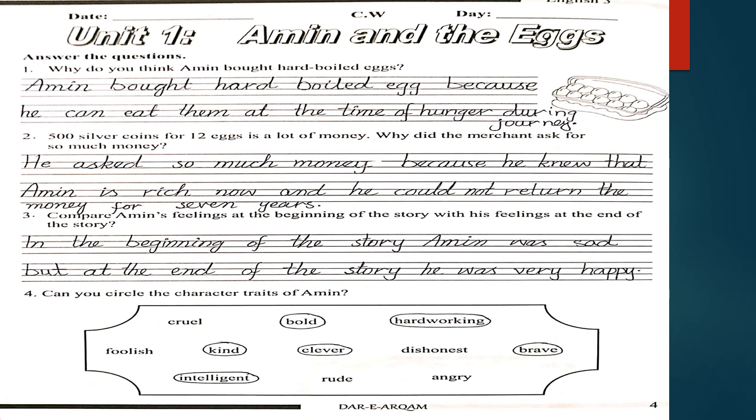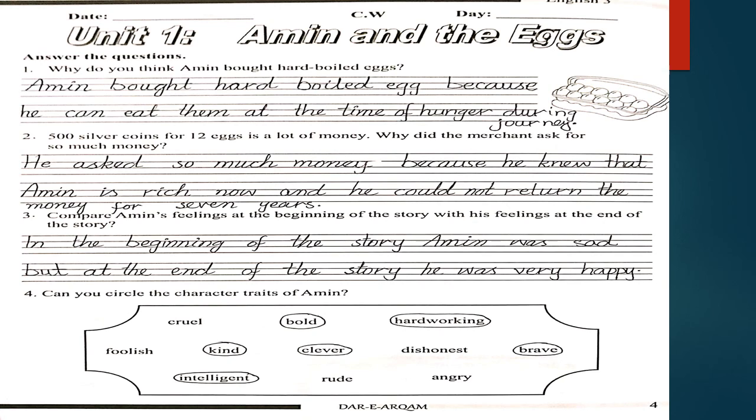Okay, students, open your page number 4. And there are answers to the questions. The first question is, why do you think Amin bought hard-boiled eggs? Amin bought hard boiled eggs because he can eat them at the time of hunger during the journey.